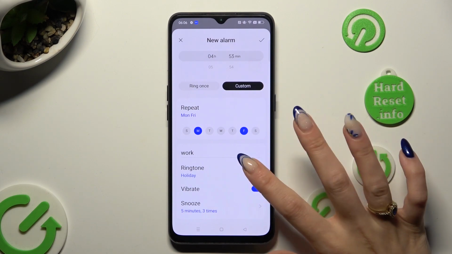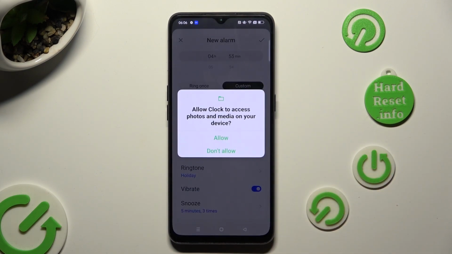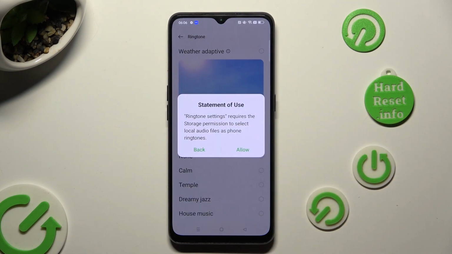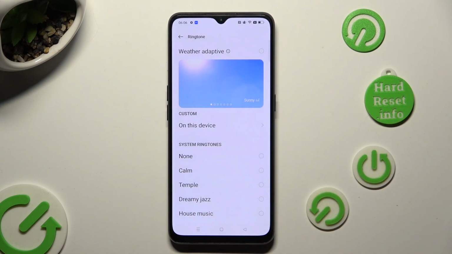Now you can select Ringtone, hit Allow in the pop-up, select Allow in Statement of Use 1, and then select the best option for your incoming alarm ringtone.